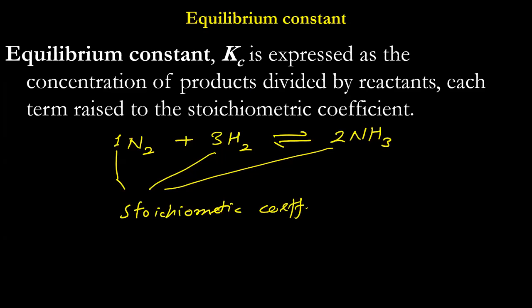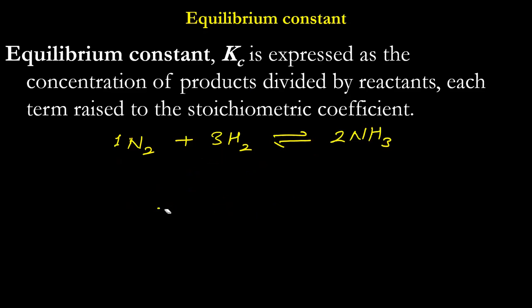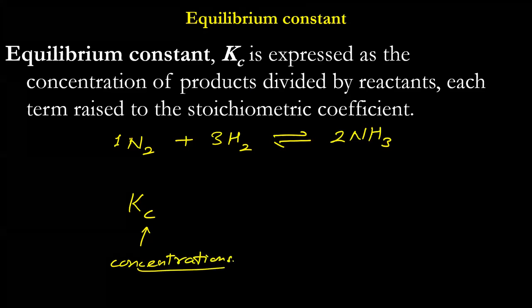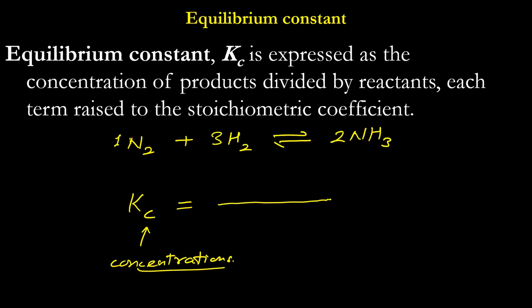So this definition says that if I write for this one, the equilibrium constant is Kc. C just represents that I am talking in terms of concentrations, because going forward we will be talking about the same thing, equilibrium constant, in terms of pressures. So, products concentration divided by reactants concentration raised to their stoichiometric coefficient.